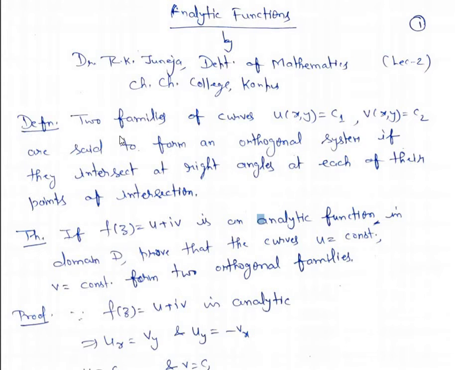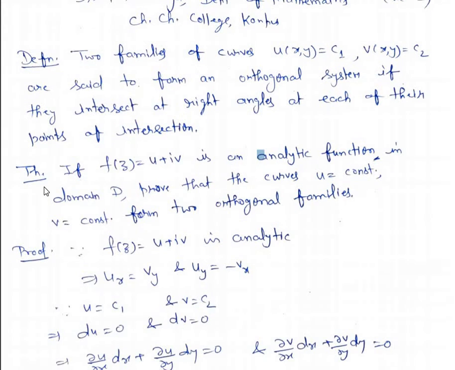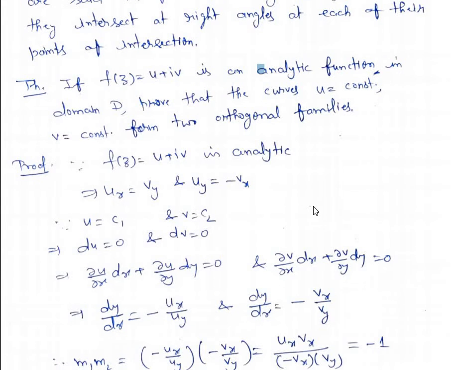Dear students, two families of curves u(x,y) = c1 and v(x,y) = c2 are said to form an orthogonal system if they intersect at right angles at each of their points of intersection. Now let's take this theorem. If f(z) = u + iv is an analytic function in a domain D, then we have to prove that the curves u = constant and v = constant form two orthogonal families.